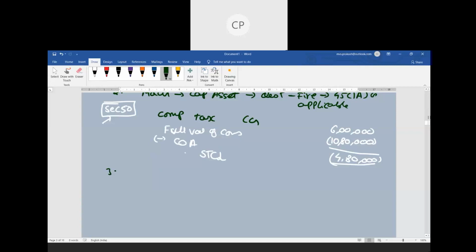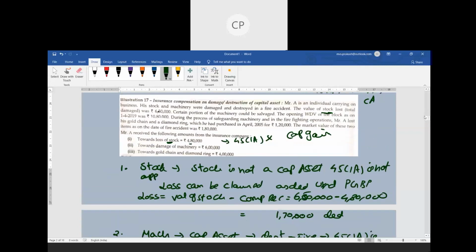Third asset, he is telling you the gold chain is lost. What is the market value? See, A lost his gold chain and a diamond ring which he purchased on 1st April 2005 for rupees 1,20,000. The market value of these items on the accident date was 1,80,000. But that is not necessary for me. Fair market value on the date of accident is not important for me. What is important?